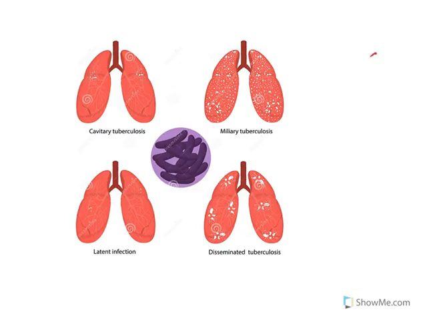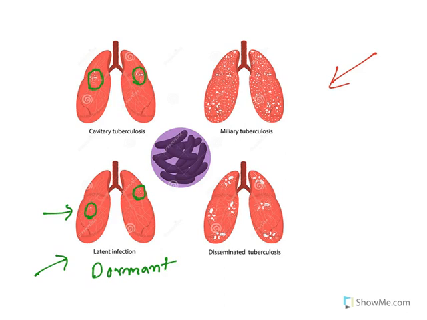Moving further, in pulmonary TB, this is what happens. Latent infection means TB is in dormant form. That means the TB organism is there, but it is under control because of our immunity. You can see the small dots which are controlled by our immune cells. Cavitary tuberculosis means TB has reactivated and it starts forming cavities in the lungs. Now disseminated means more such cavities, and it is spread. The TB has spread through the lungs.